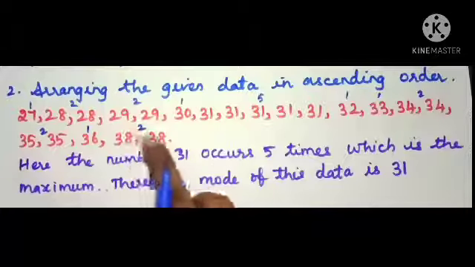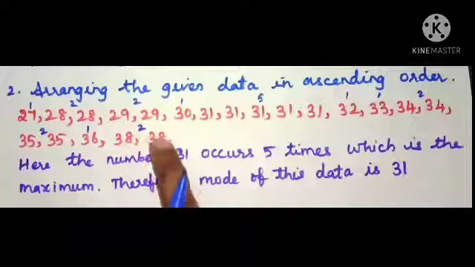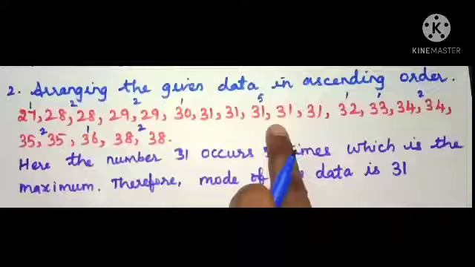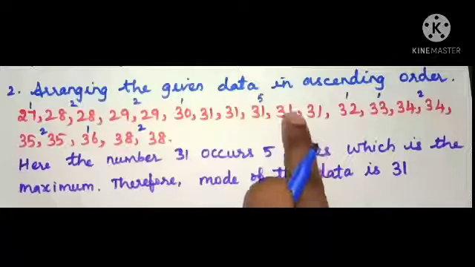So see the numbers. The number which occurs maximum is 31. How many times does it occur? 5 times, which is the maximum.